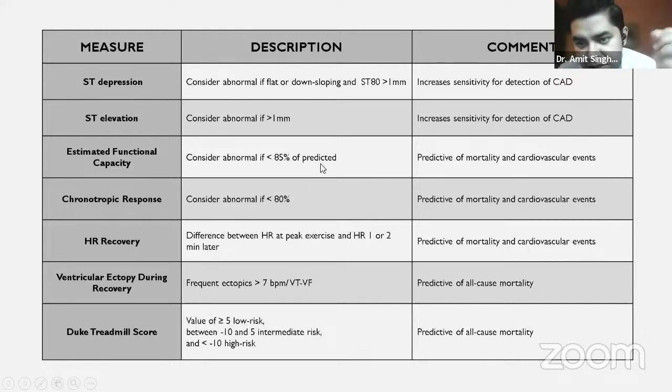If the functional capacity is less than 85% of the predicted, if the chronotropic response is less than 80%, if the recovery is, like I have already told, abnormal, if the patient is getting ventricular ectopy, or if the score is less than minus 10, minus 20, or minus 30, then all these are indicative of underlying cardiovascular disease.